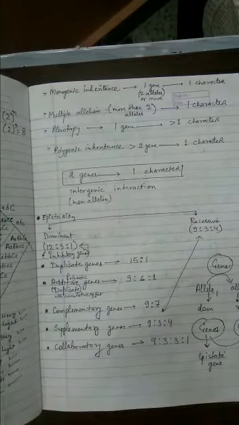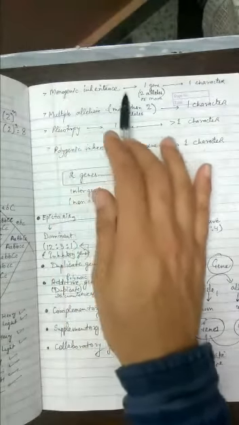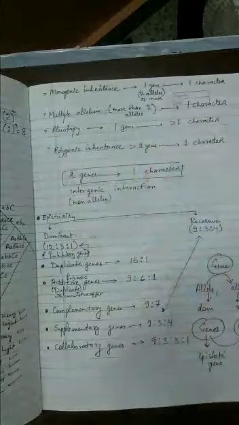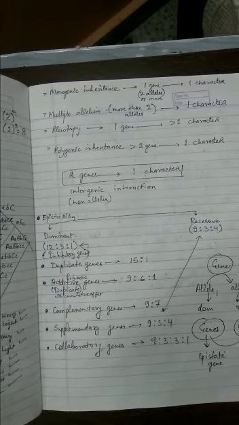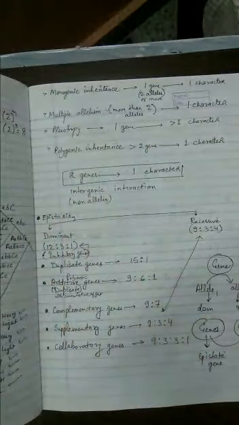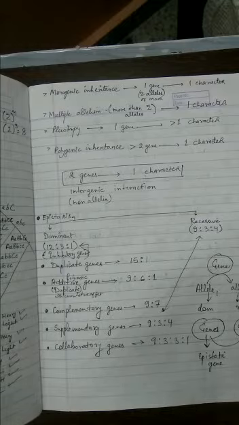Please remember, if a character is controlled by just one gene, then it is called a monogenic character and its inheritance would be called monogenic inheritance. Now that gene may have two alleles, may have more alleles, it's a different concept. Such characters were Mendelian characters because Mendel studied those characters which are controlled by just one gene, or you can say one factor, and its two alleles.